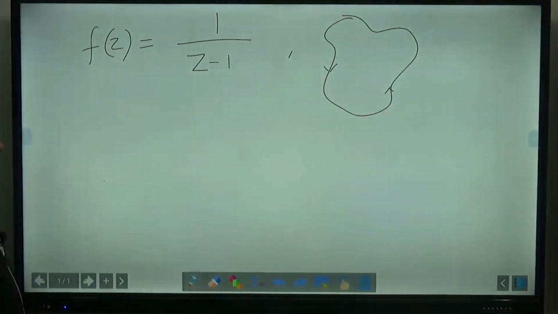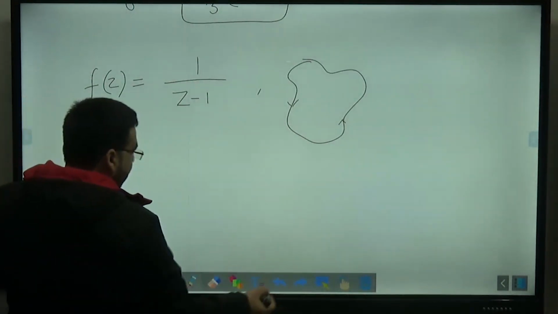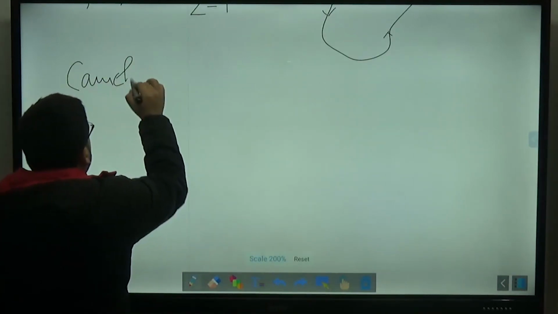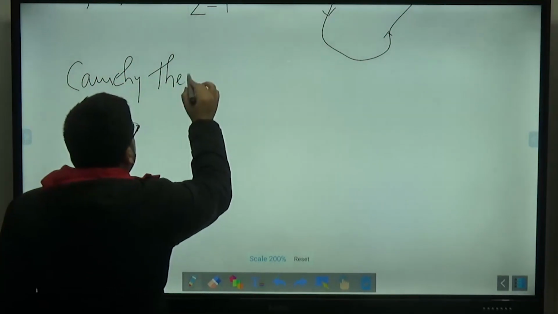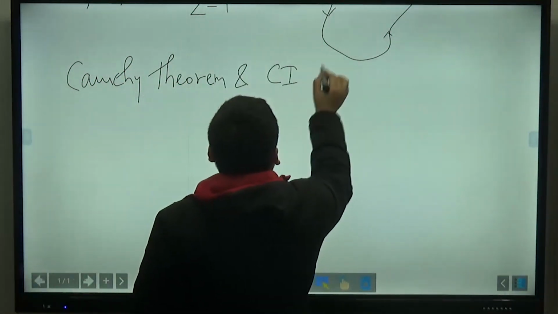Why do we go that way? I have already told you. So if we have to integrate it, then we have the Cauchy theorem and the Cauchy integral formula.